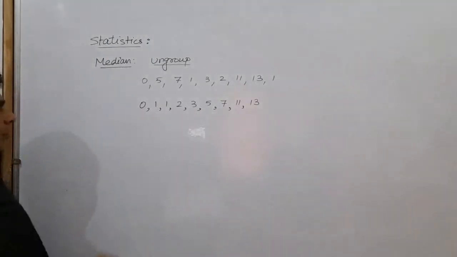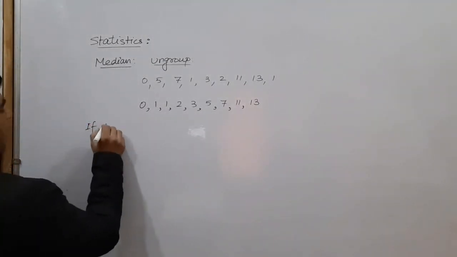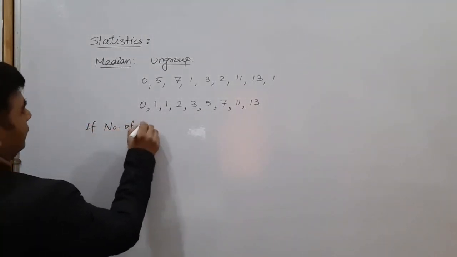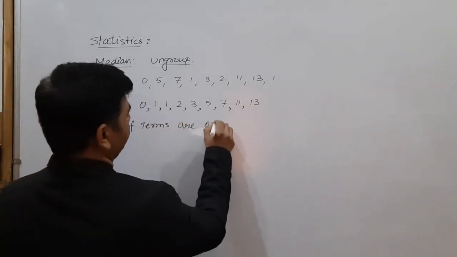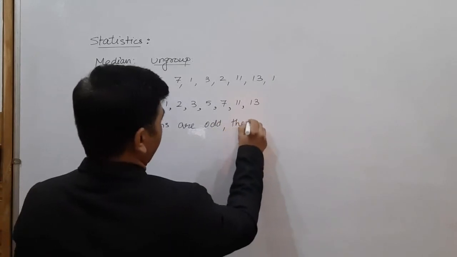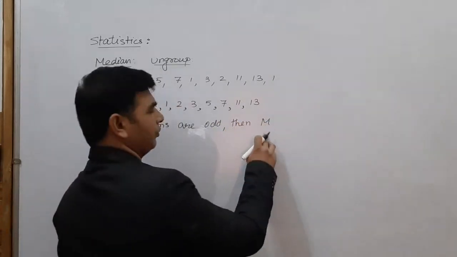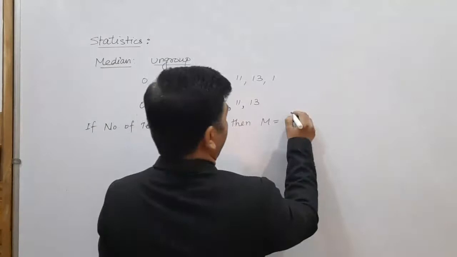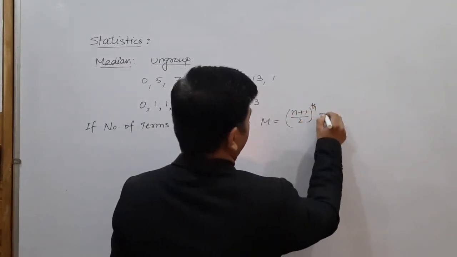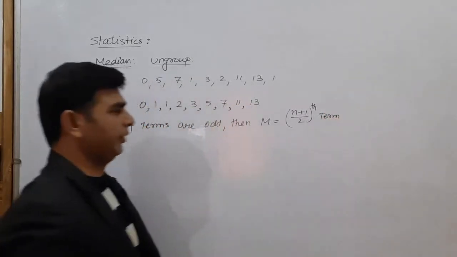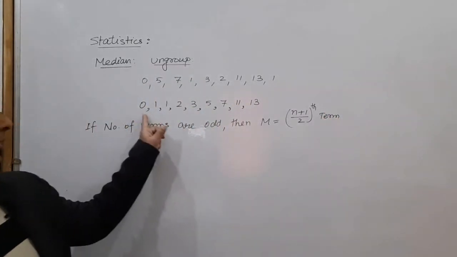9 terms are there. It means if the number of terms or observations is odd, in that case the median, with number of terms denoted by capital N, is given by the n plus 1 by 2th term. Here how many terms are there? 9 terms.